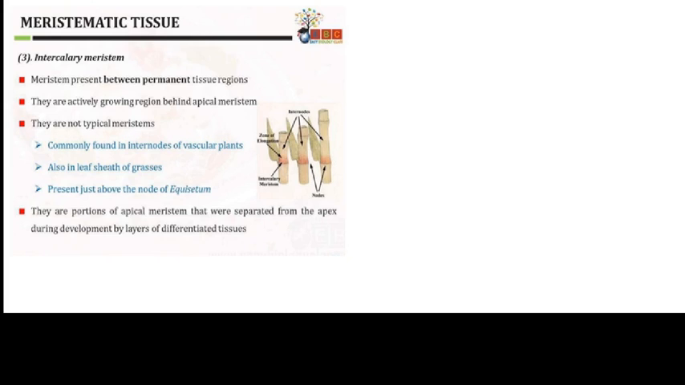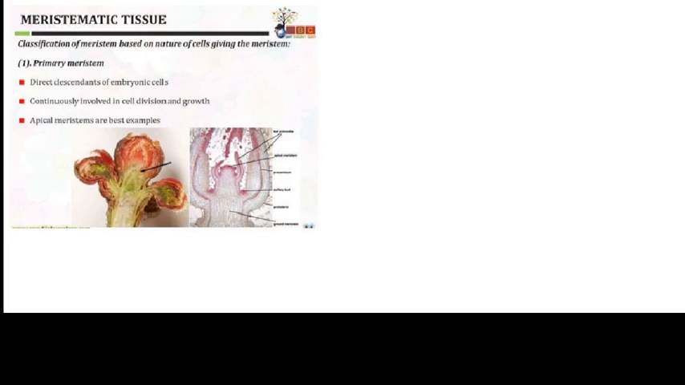These intercalary meristems are portions of apical meristems that were separated from the apex during development by layers of differentiated tissues. Then the next classification of meristematic tissue is as per the origin or nature. The meristem classification is divided into the primary meristem and the secondary meristem.